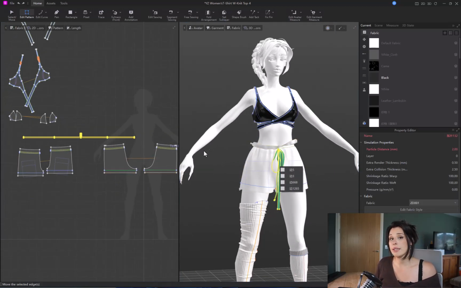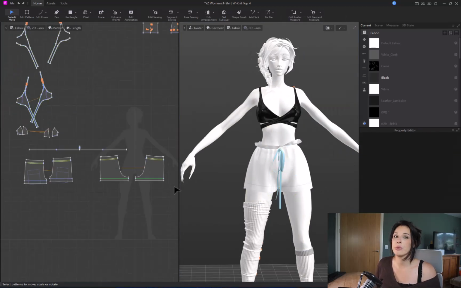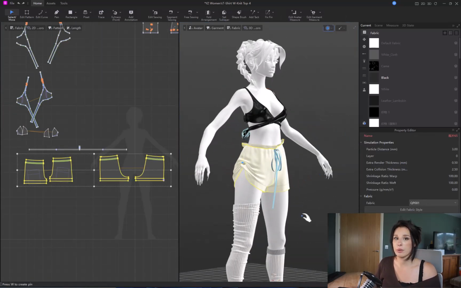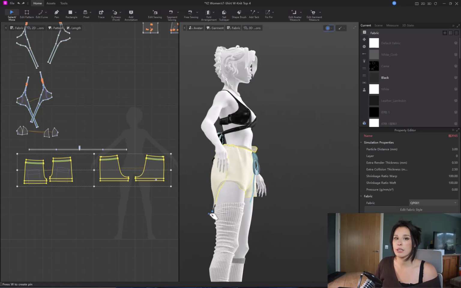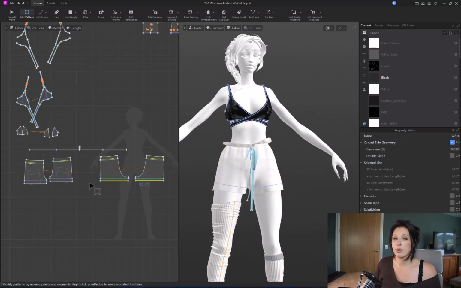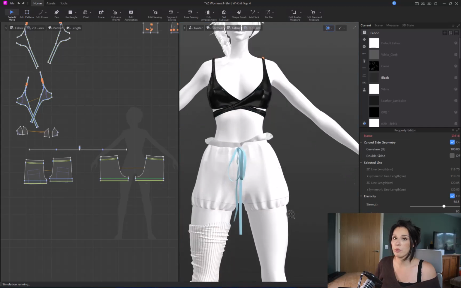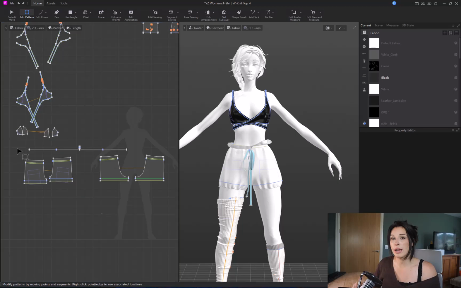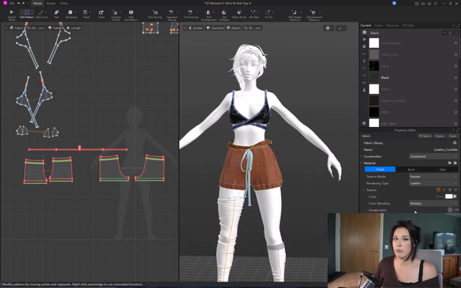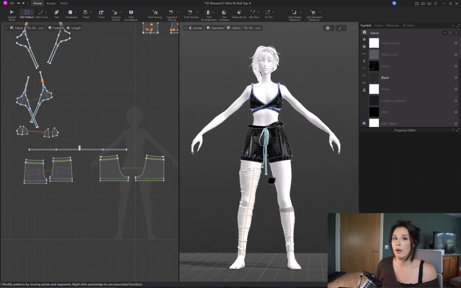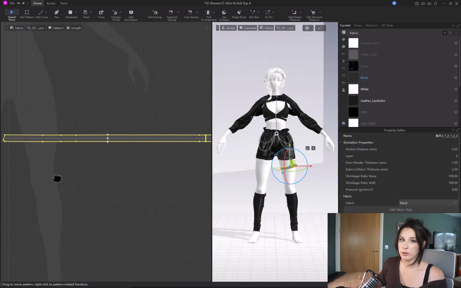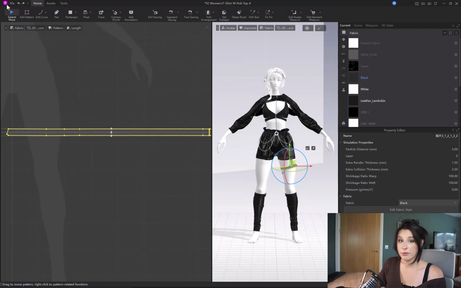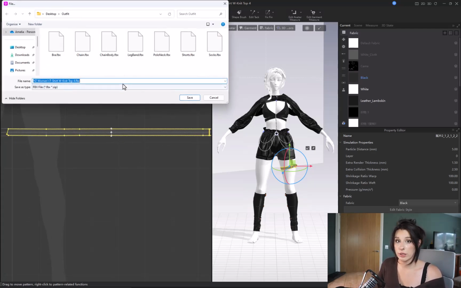Now, I found the easiest method was to actually go to the Style3D marketplace, which is built into the software package, and just download a couple of pieces of items. You can get basic items as well to use as a template, and then you can edit the clothing from that point. So you're not actually starting from scratch, you're starting from a base template, and it just makes the process a lot quicker and a lot more fun. I just want to add, I'm actually using the trial version. It's a 3 months full functionality trial version of the software, so you can export the clothes and try them out.